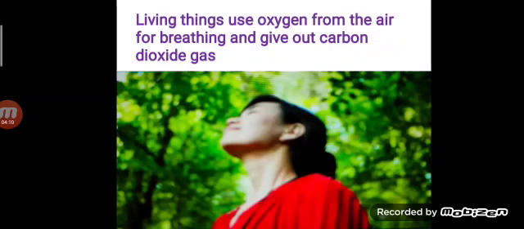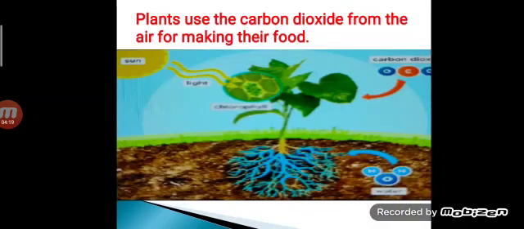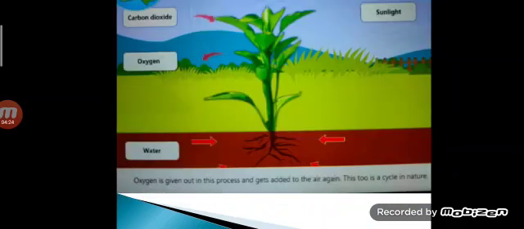Living things use oxygen from the air for breathing and give out carbon dioxide gas. Plants use the carbon dioxide from the air for making their food. Oxygen is given out in this process and added to the air. This too is a cycle in nature. It means oxygen from the air is taken up by living things, and living things give out carbon dioxide to the plants, and plants use carbon dioxide and give out oxygen into the air. So one more cycle we saw, that is the air cycle.